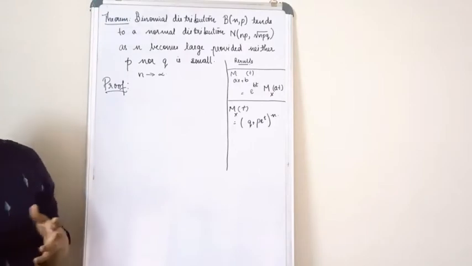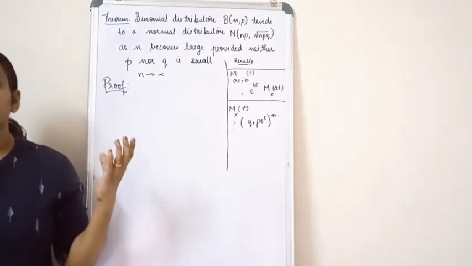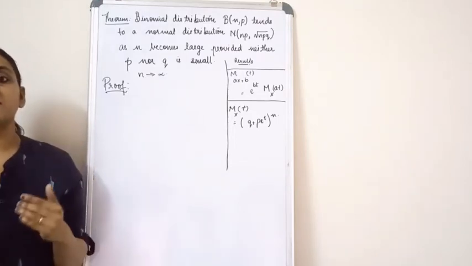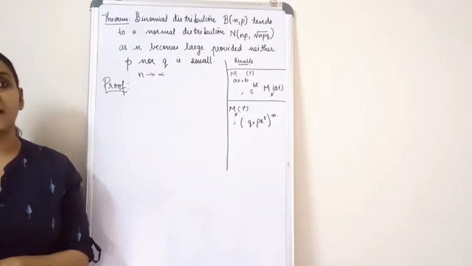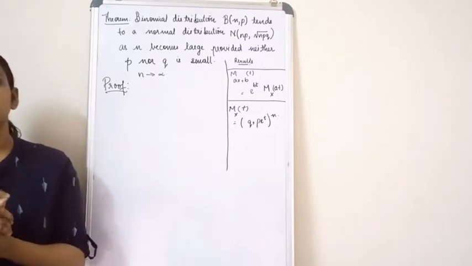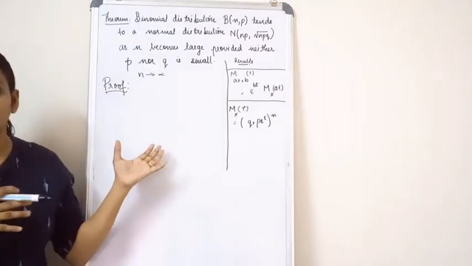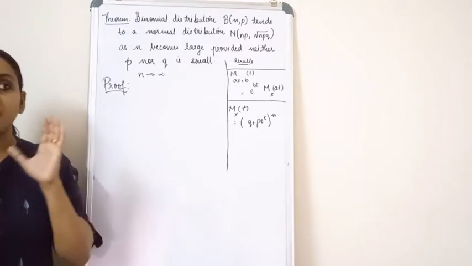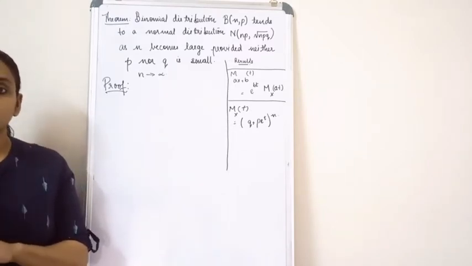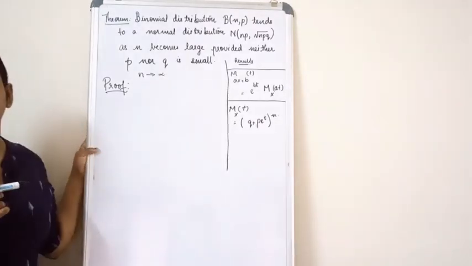To prove that, I'm going to first consider the MGF of a binomial distribution, and from that we will start and arrive at a point where, when n tends to infinity, we will also apply a transformation in between, and we will prove that that particular transformation follows a normal distribution. Okay, now let's move on to the proof.